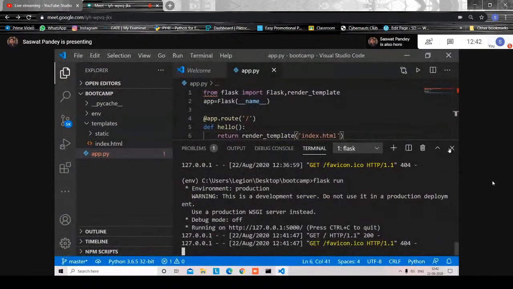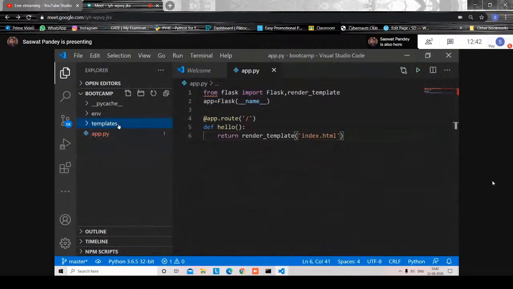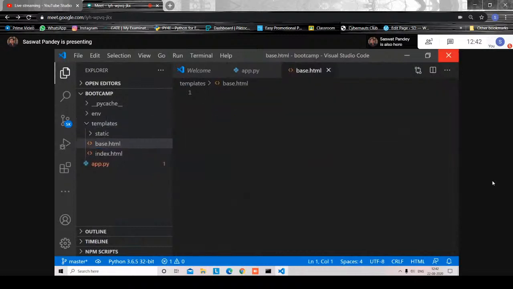So yeah, inside templates, let's create a file named base.html. Base.html will be the base file. The base file is the file that can be retained by all the other files in this template.